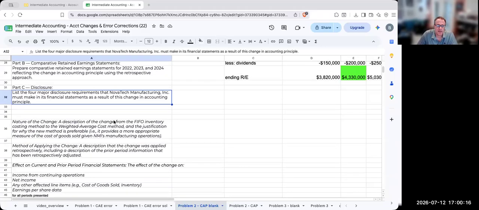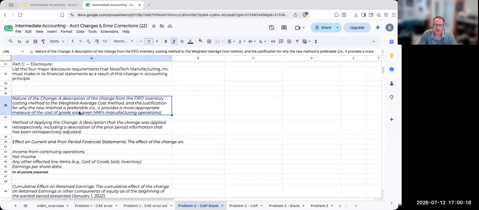They have to explain the reason for the change from FIFO to weighted average cost and the justification why the new method is preferable. It provides a more appropriate measure of cost of goods sold given their manufacturing operations. You could also say it's more of an industry standard.